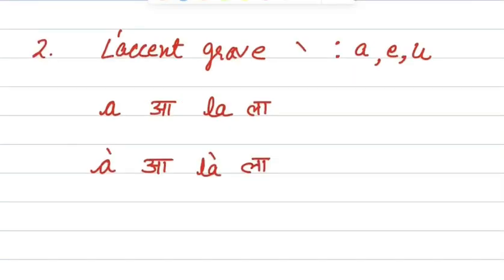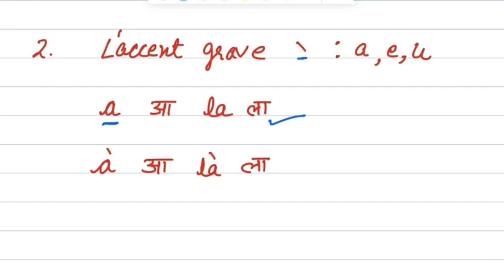Okay, so next accent is l'accent grave. Its symbol is like this, like an obtuse angle. It is placed either on E, A or U. Okay, now let's understand this accent. When we put this accent grave on A and U, the sound doesn't change. Okay, here A, the sound of A is A. Without accent, if I write LA, the sound is La.